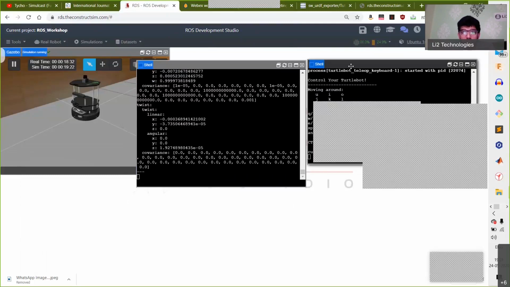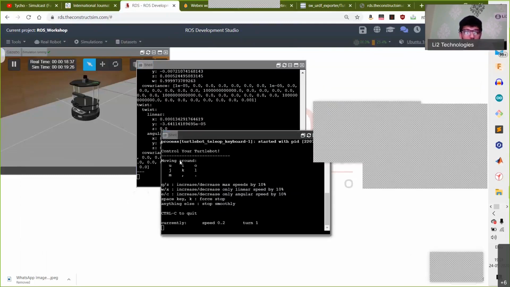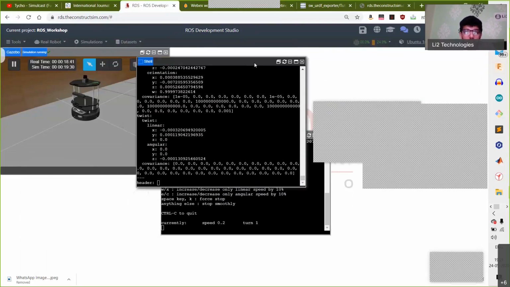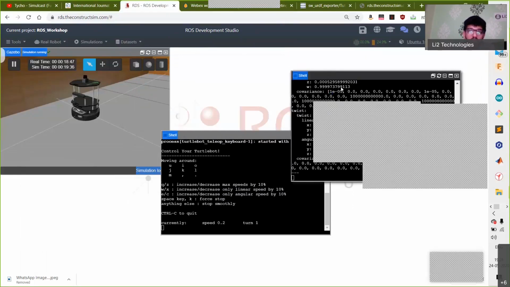Now, what basically this teleop command does with your turtlebot is that it allows you to move around with the turtlebot within your environment. And by doing so, you'll be able to see how the odometry values change. And this command, turtlebot_teleop and keyboard_teleop.launch, is a very important command, because using this command, you'll be able to create maps of the environment in which you need to move around.